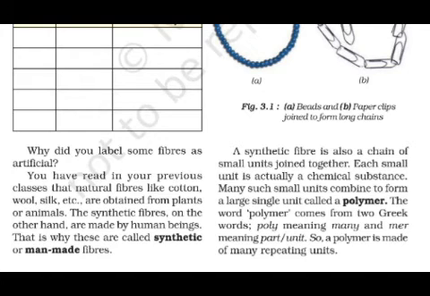See, this word polymer actually comes from two Greek words. Poly means many and mer means part or unit. It means when many parts or units come together, they form a polymer. So a polymer is made of many repeating units.